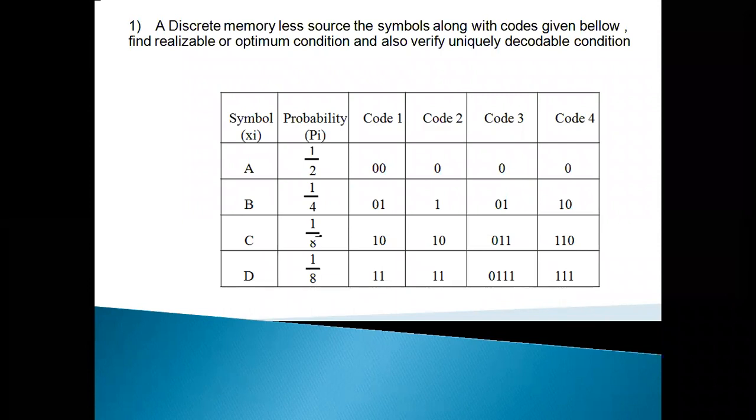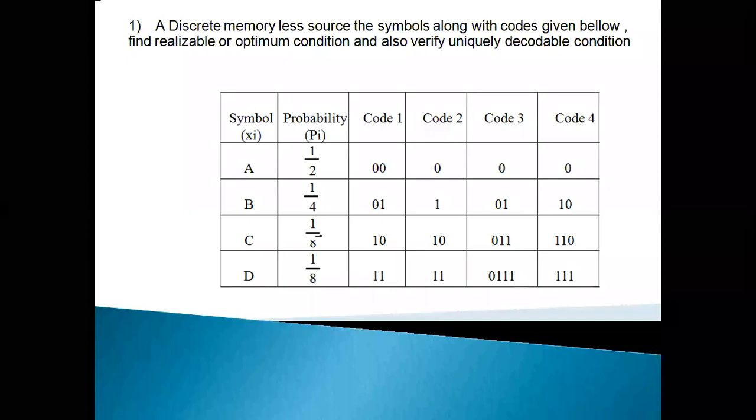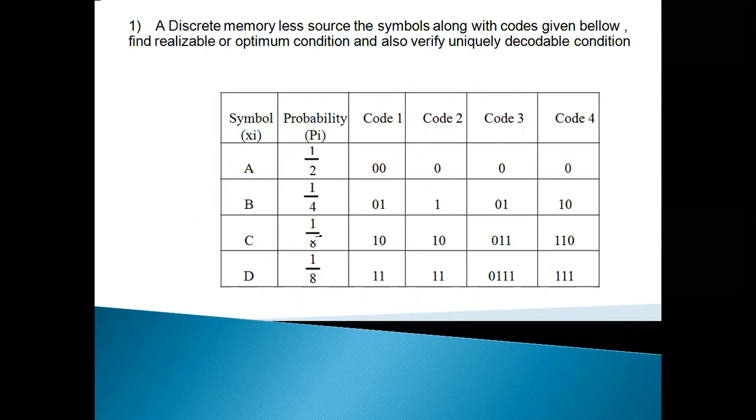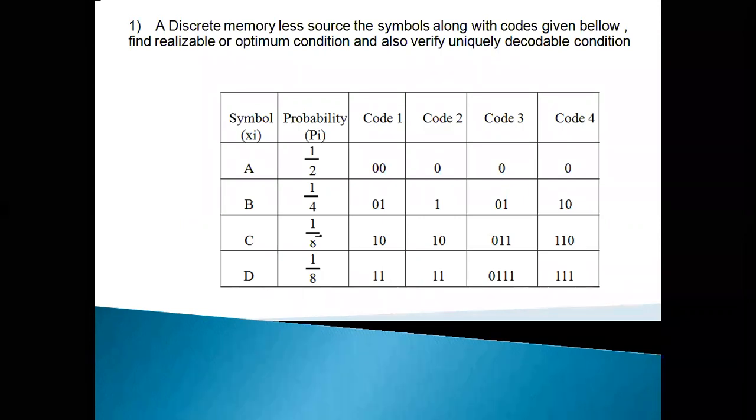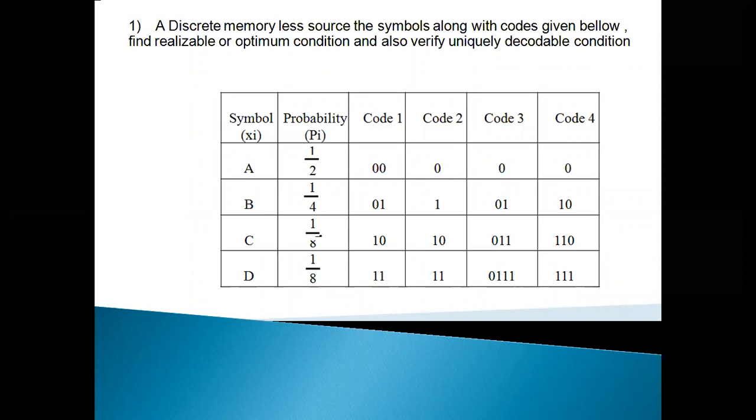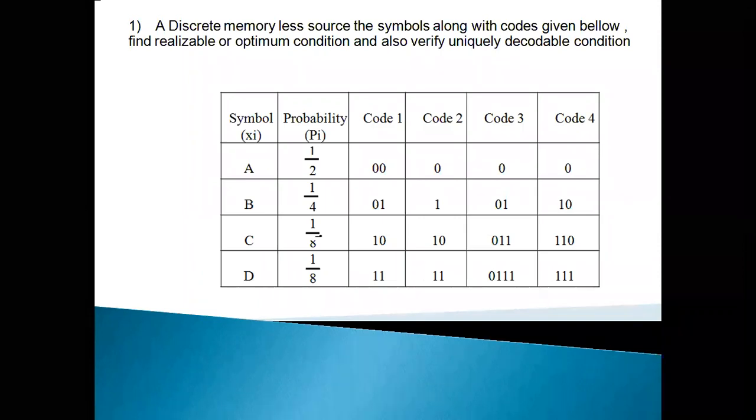What the examiner asks is which code is existable and which code is not existable. Let us check. There are 4 types of codes, and each code has its individuality. If the code is existable, it obeys the Shannon source coding theorem and also the Kraft inequality condition.